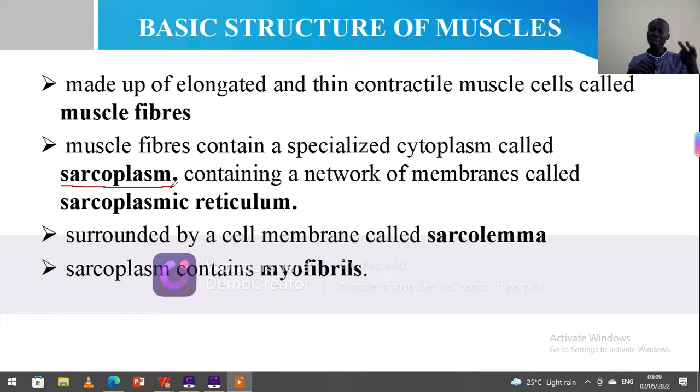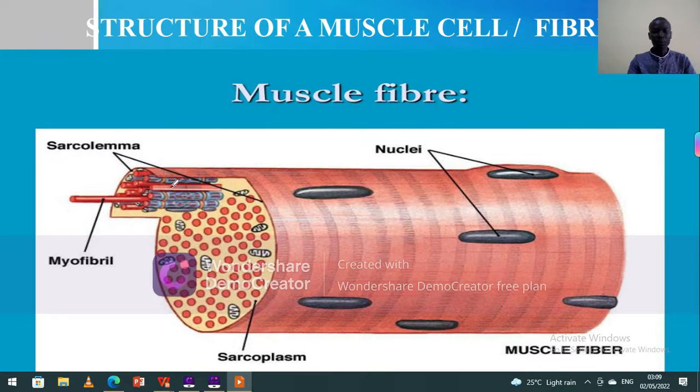Remember the contractile proteins, the actin and the myosin filaments are the ones which make up the myofibril. We shall see that these things are very important. Great. So that is how a muscle fiber or a muscle cell looks. It has a nucleus, and you can see that the nucleus is also elongated.